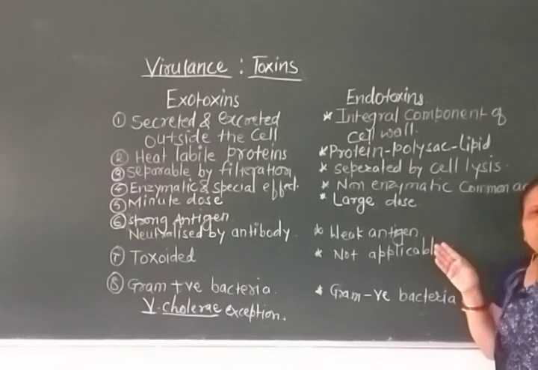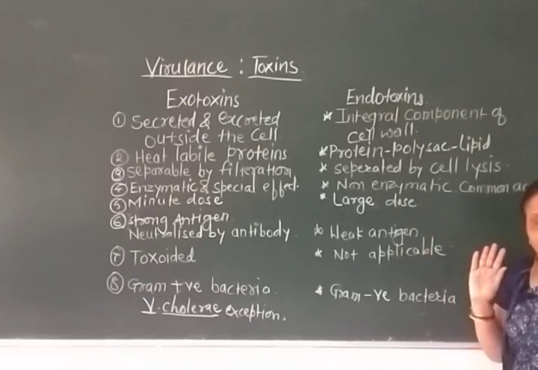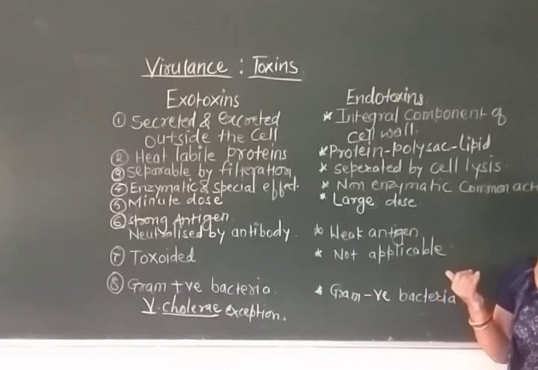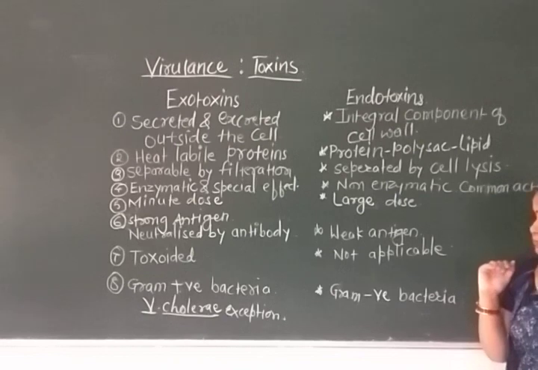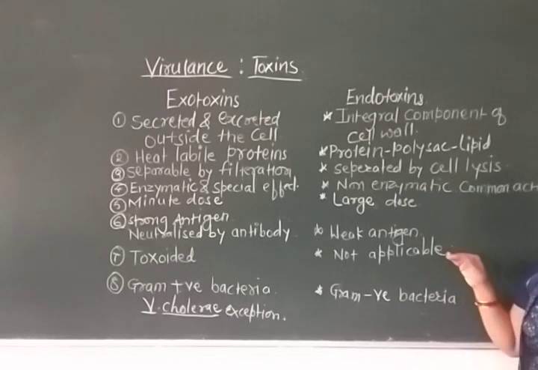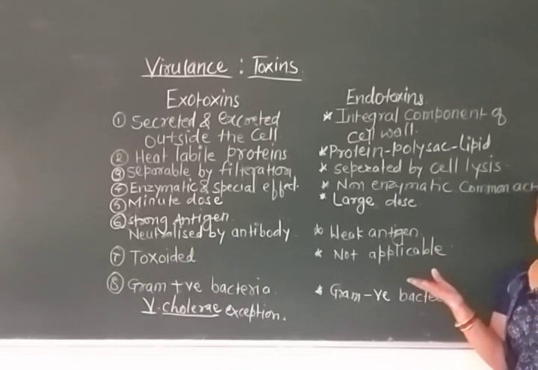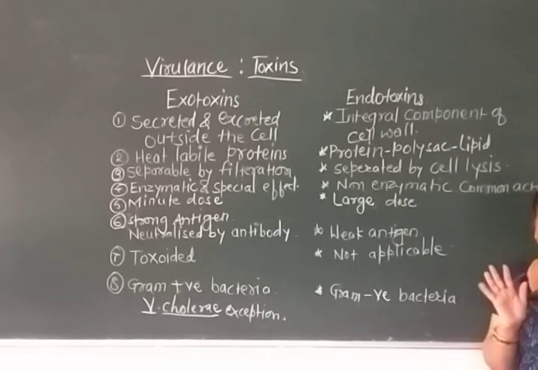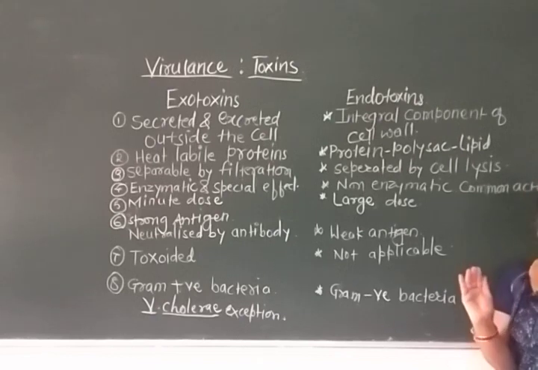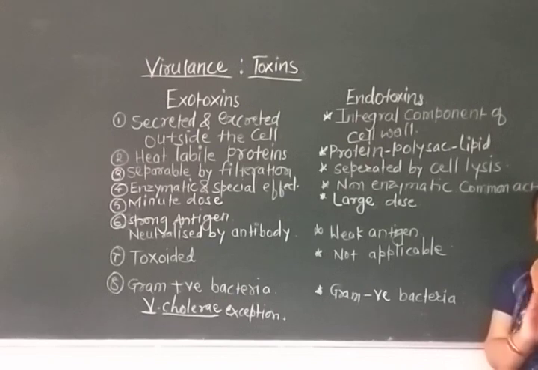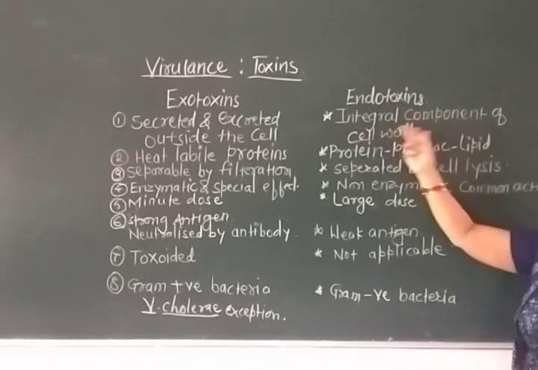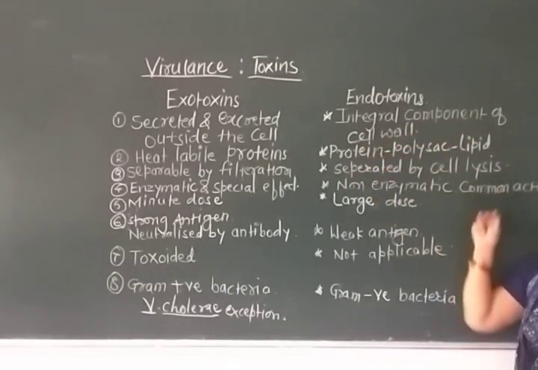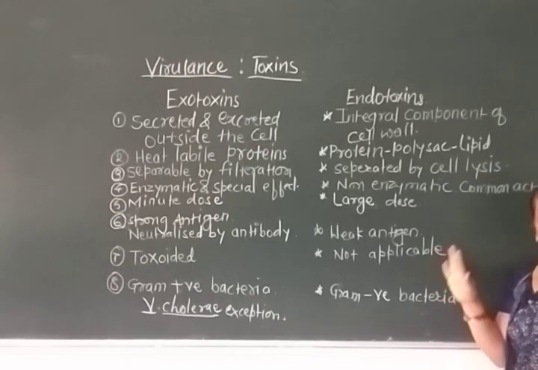They are also weakly antigenic. They do not have the capacity to stimulate the immune system and to synthesize special types of antibodies. Exotoxins can be made into toxoid, but endotoxins cannot be made into toxoid. Why? Because they do not have two separate components, toxoid and toxophore, that is, one component that is toxic and one component that is immunogenic. The whole protein polysaccharide lipid complex is toxic, hence it cannot be toxoided.